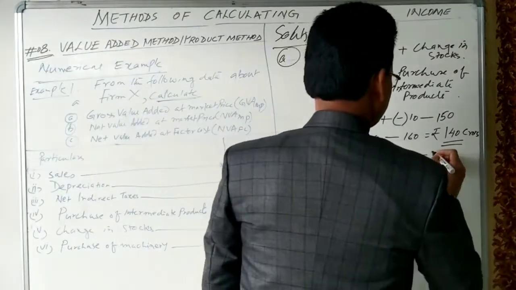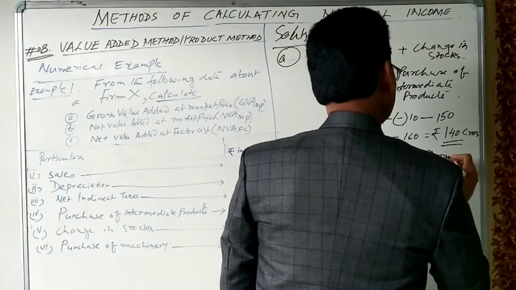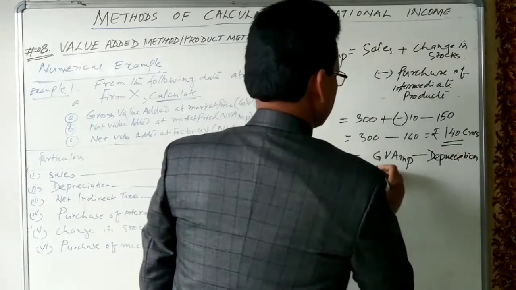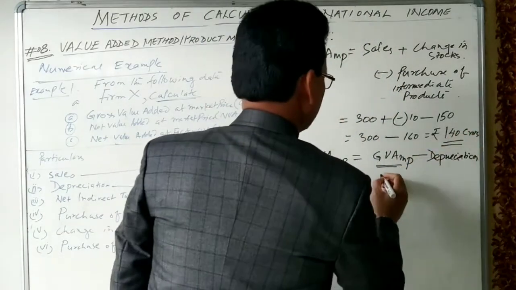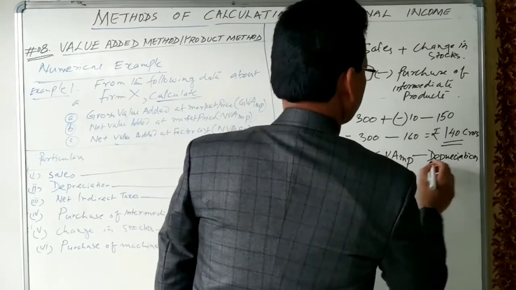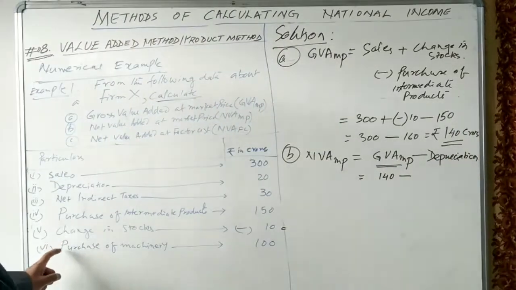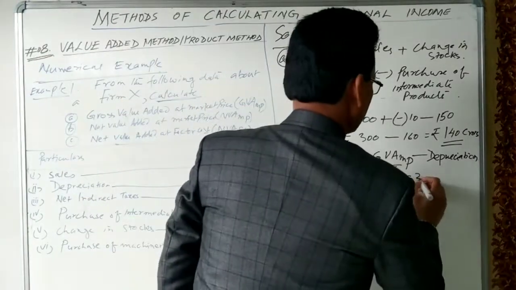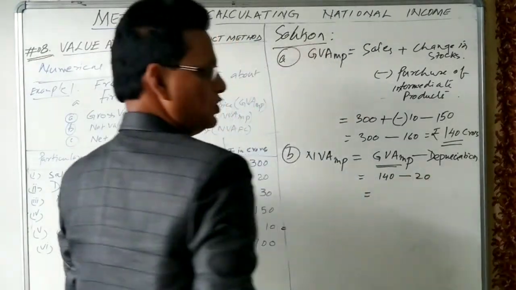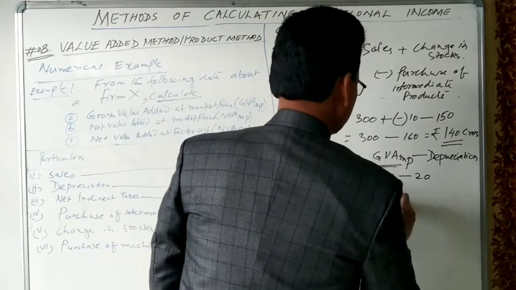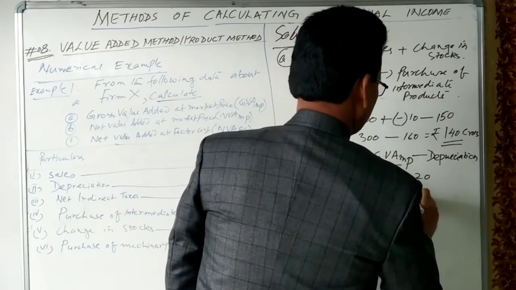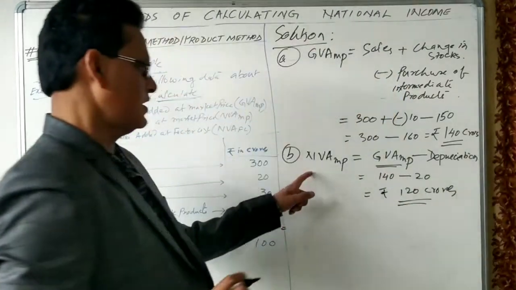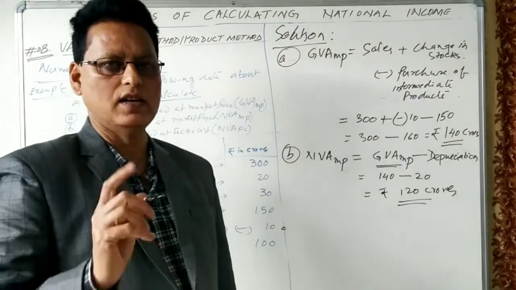So we have to deduct the value of depreciation. The gross value added we calculated is 140 crores, and depreciation is given as 20 crores. So 140 minus 20 will be 120 crores. This is the net value added at market price.